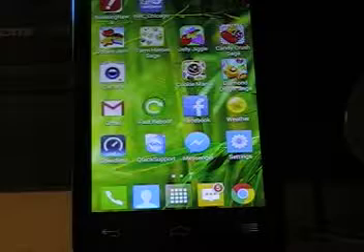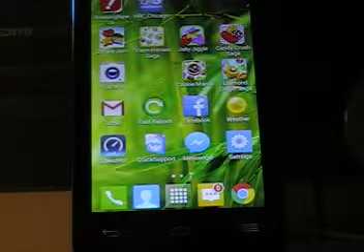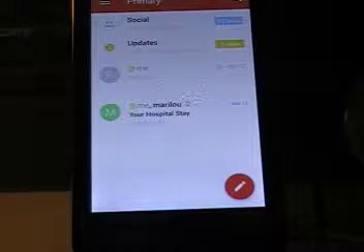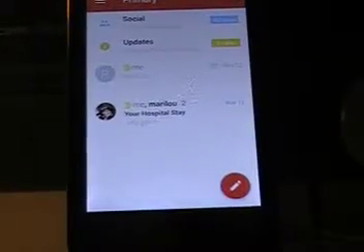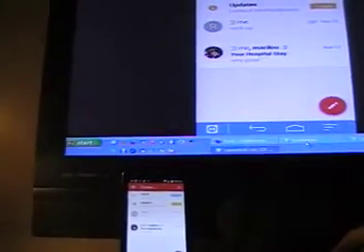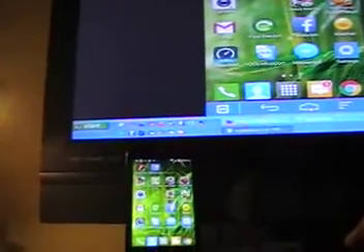touching it, and I'm going to do some things on this phone just by clicking the mouse on the computer that I have, which I'll show over here. I can use my mouse, make changes, and the changes will show up on the phone.